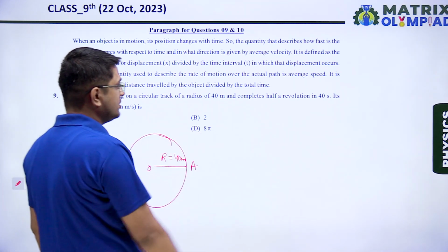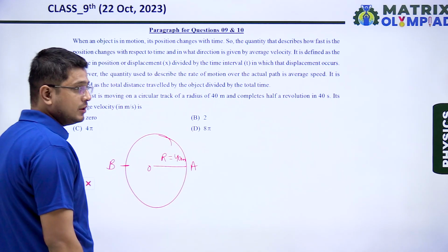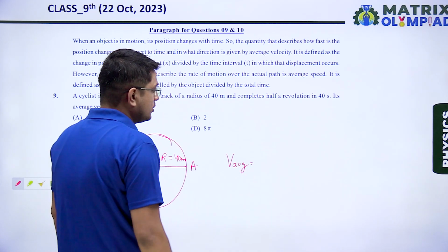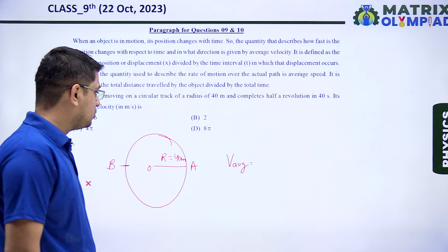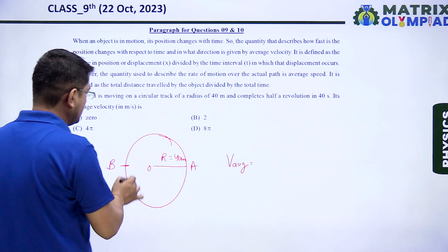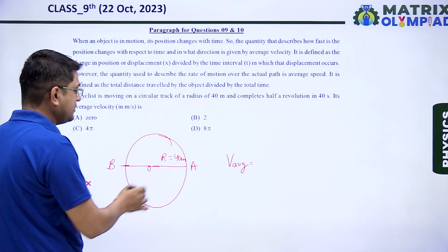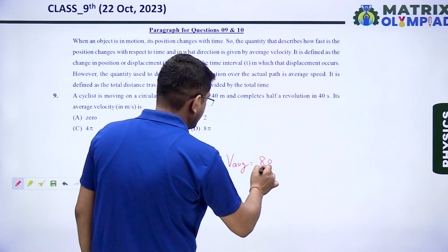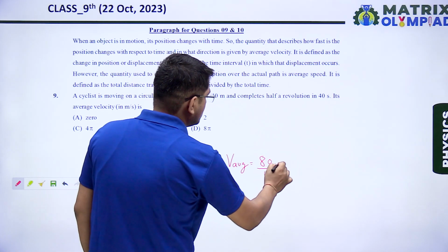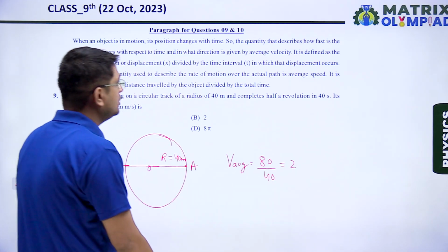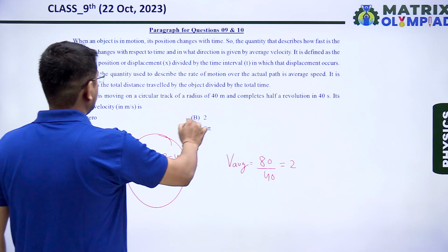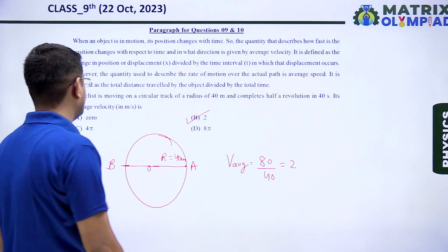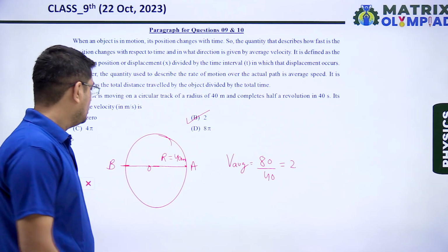That means half revolution is completed. Its average velocity is, we know that average velocity is given by total displacement divided by total time. So during half revolution we can see he will travel the displacement equal to diameter. That means 40 multiplied by 2, that is 80, and time taken is 40. So correct answer is 2. So option B is correct answer. So we can say average velocity in meter per second is 2.